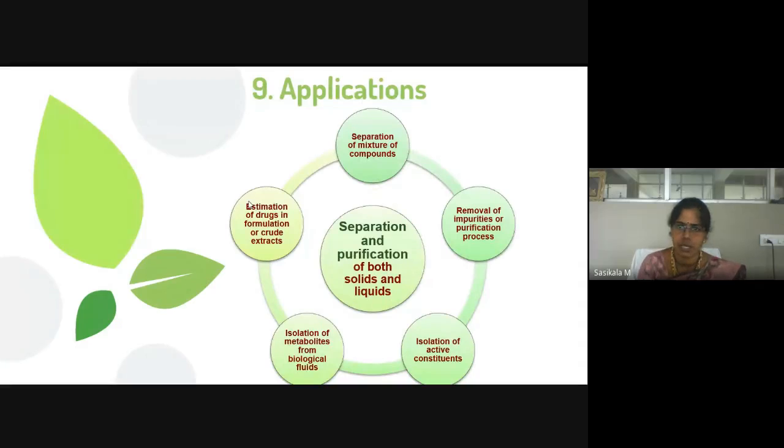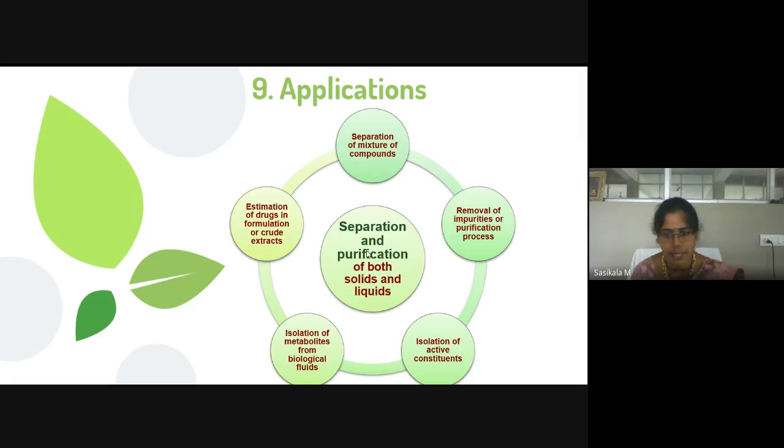The next topic is general applications of column chromatography, column adsorption chromatography. It is applicable for separation and purification of both solids and liquids. We can separate both solids and liquids through open column chromatography. The column is not closed here, like a burette, so it is also called open columnar chromatography. Other applications are separation of mixtures of components, removal of impurities and the purification process. That is why both mixtures of solids and liquids can be separated.